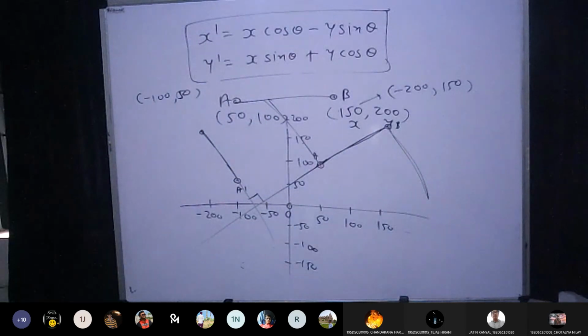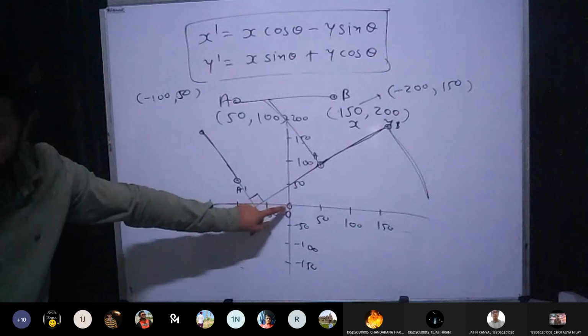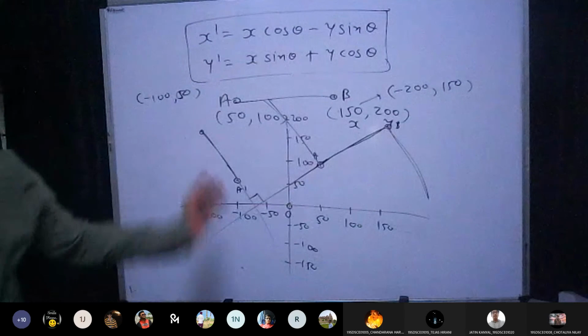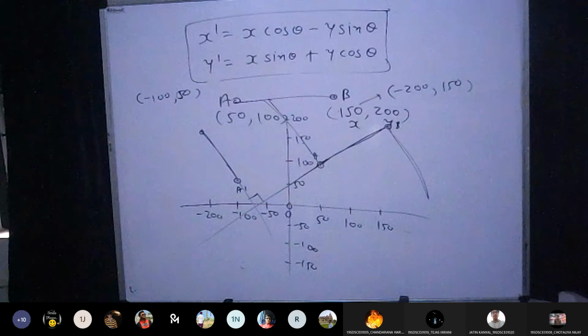In that case, you need to go with the second type of rotation, which we will discuss in the next session, which is rotation with respect to reference point. As of now, we are going with rotation about origin. According to the origin 0, 0, it will try to rotate the values, and that is why from the first quadrant you are getting the rotated line in the second quadrant.